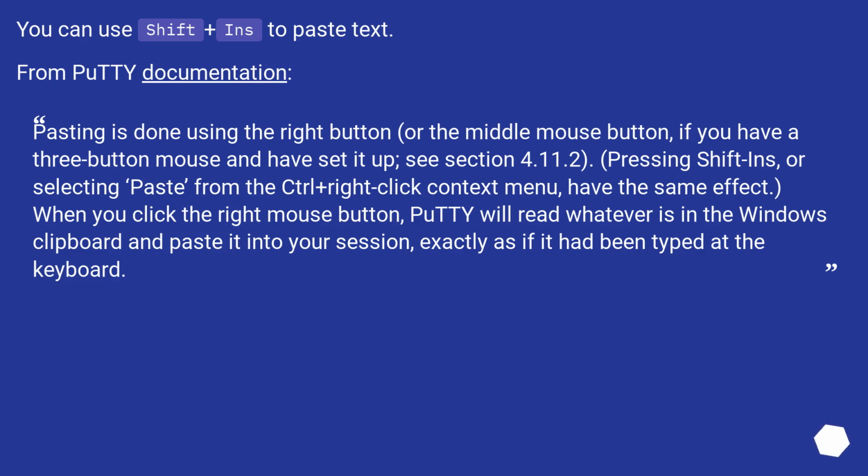You can use Shift+Ins to paste text. From the PuTTY documentation: pasting is done using the right button, or the middle mouse button if you have a 3-button mouse and have set it up, see section 4.11.2. Pressing Shift-Ins, or selecting Paste from the Control plus right-click context menu, have the same effect. When you click the right mouse button, PuTTY will read whatever is in the Windows clipboard and paste it into your session, exactly as if it had been typed at the keyboard.